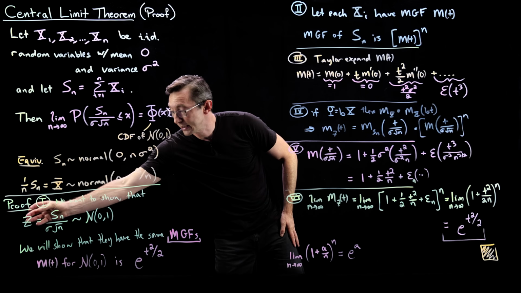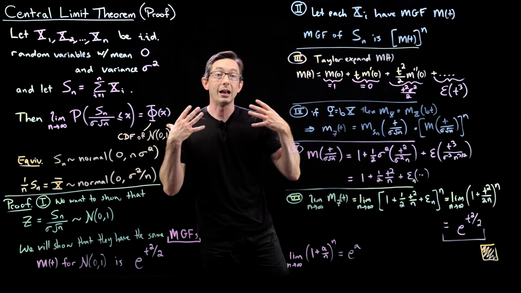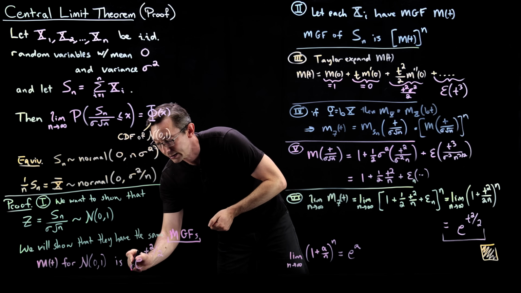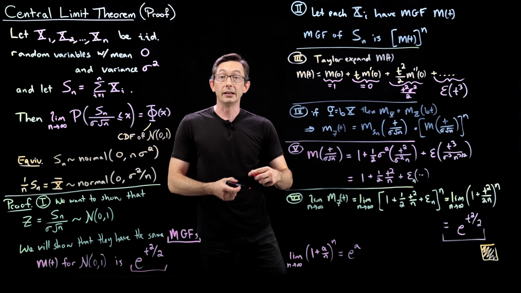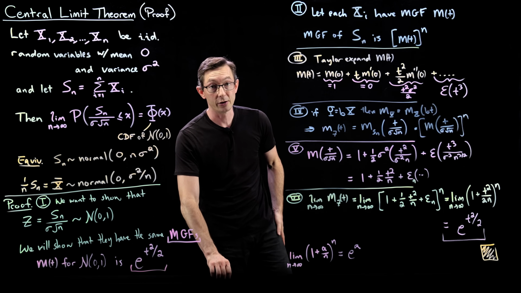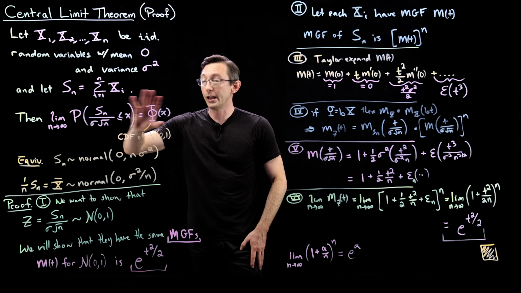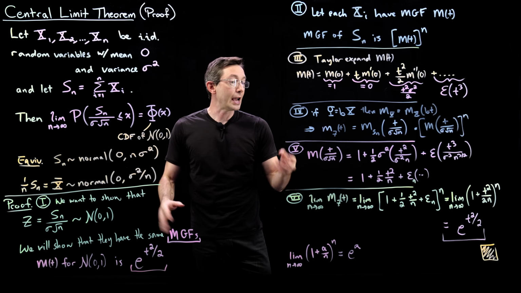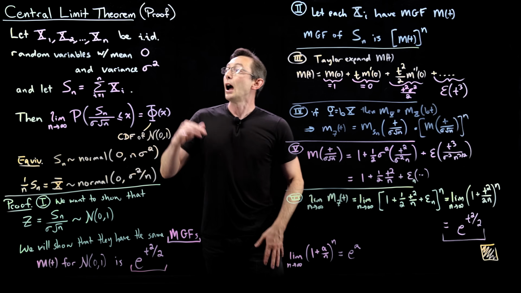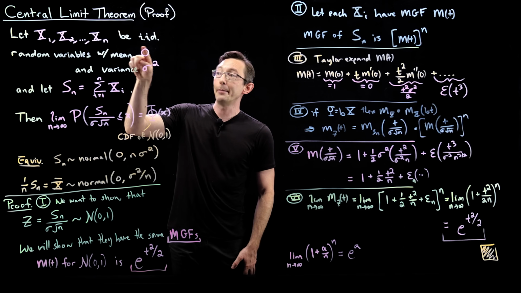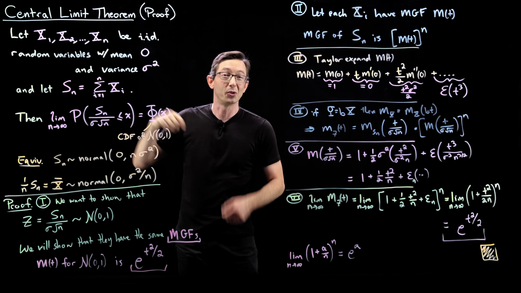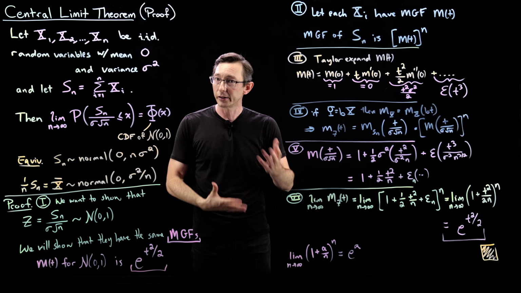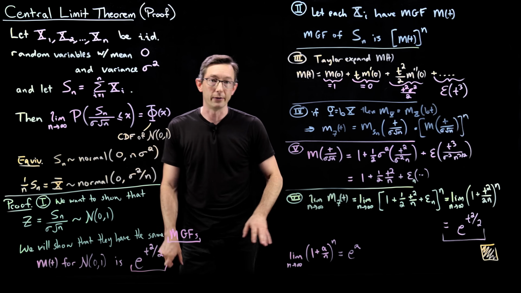And because z and our standard unit normal have the same moment generating functions, that means that they have the same probability distribution function, the same cumulative distribution function. And thus, we have proven the central limit theorem. Okay, so I want you to slow down and convince yourself this is true. I want you to ask yourself what happens if the mean of these random variables is a mu instead of a 0. Basically, nothing changes. It's just a little bit more complicated to derive everything.